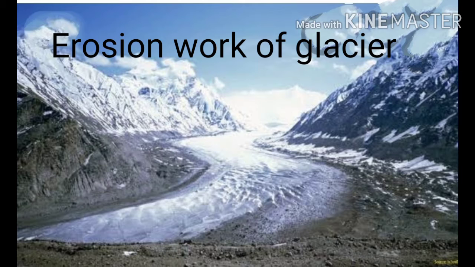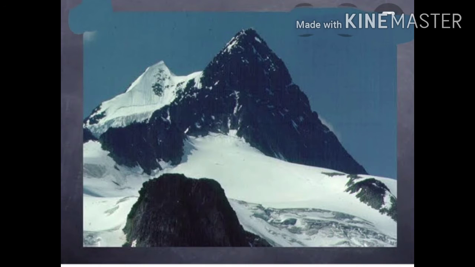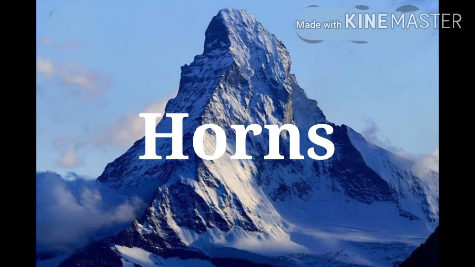Now the erosion work by glaciers. Though its velocity is less, the mass of the ice is more, and so the glacier erodes its own banks and its bed on a larger scale. The erosional work of glaciers produces landforms like cirques, arêtes, horns, U-shaped valleys, hanging valleys, and roches moutonnées.